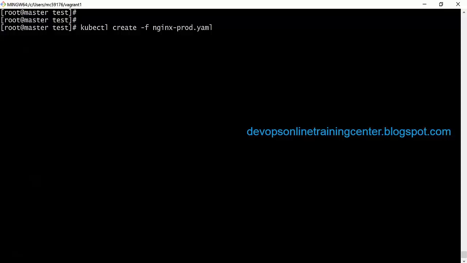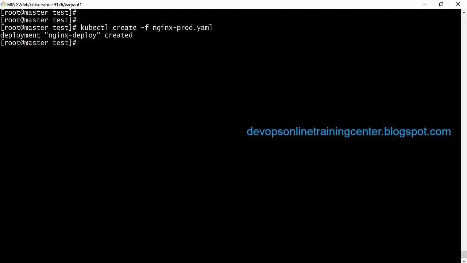Deployments are used for production. So if any of the pods goes down, it will spin up the pod automatically. How is this achieved? This is taken care of by the master. So let us delete one manually and see whether it will create it, whether it will achieve the desired state. So Santosh, this YAML file will create the pod, right?